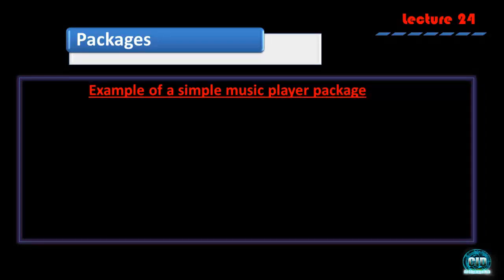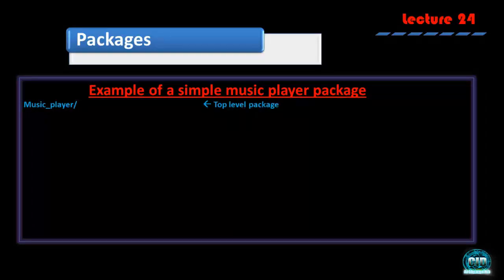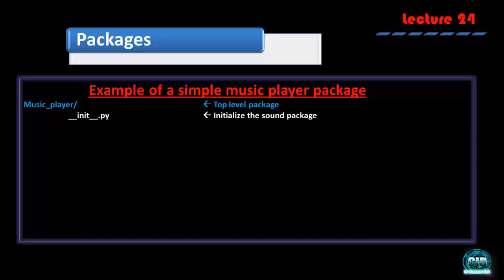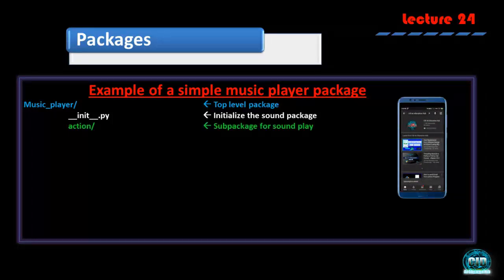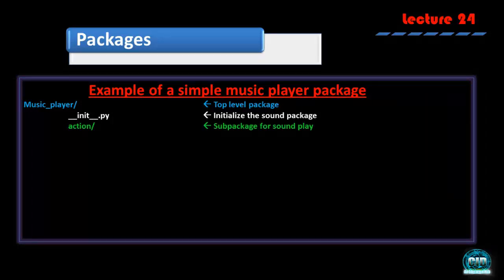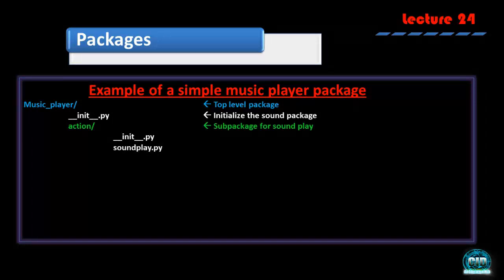Suppose you are making a package for a music player. Then you will have a folder called music_player, like this. Under this, suppose you have the initialization file, and you are going to make another folder called action, and under this action you may have another init.py and other files called soundplay and playlist. So these are the actions.